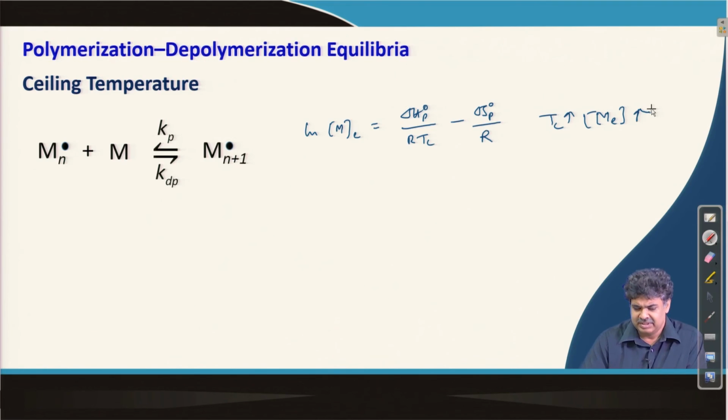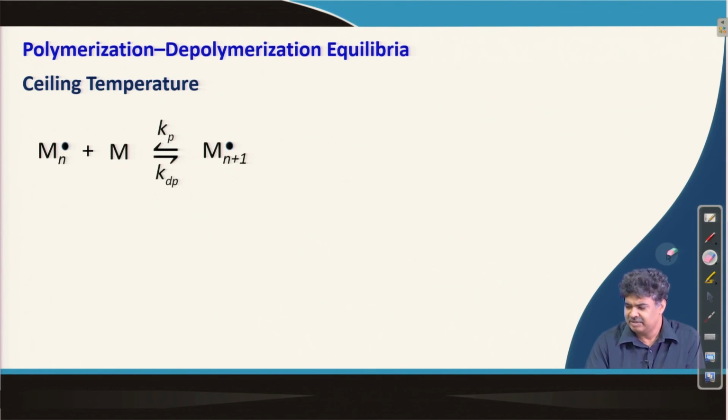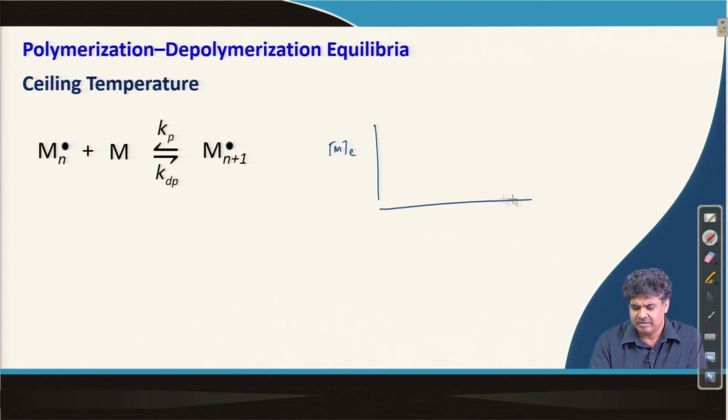That is what we discussed, and if you want to find out experimentally, then we can plot Me versus 1 by Tc, and we can get a plot like this from the expression I just wrote. So, the intercept would be del S by R, and the slope would be del H naught by R.